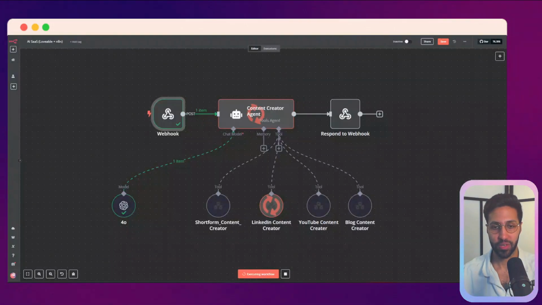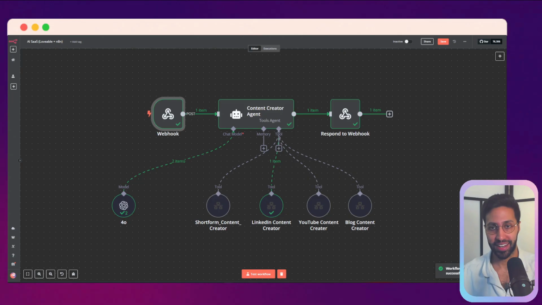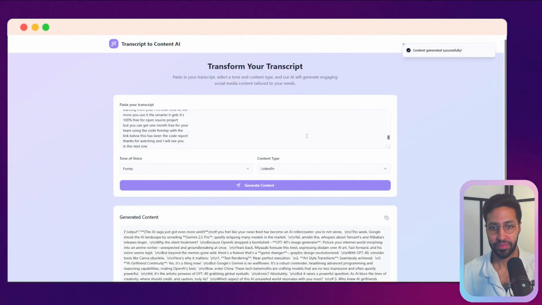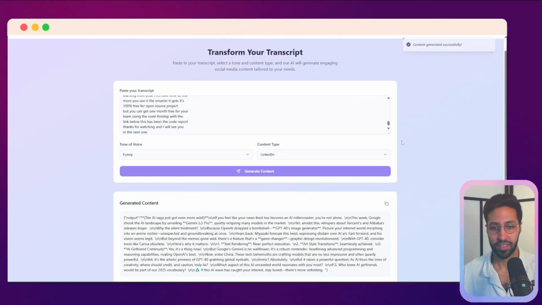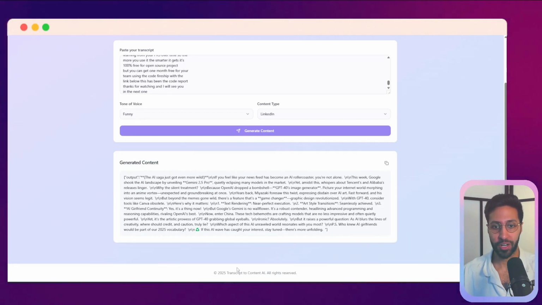If we go back into here, we're seeing the n8n workflow is working in the background. It's identified that this should be a LinkedIn content. It's now creating that content. And you're going to see, okay, now the content's created, ChatGPT is formatting it, and now it's going to be sent back. So it's been sent back now. And here we've generated the content.